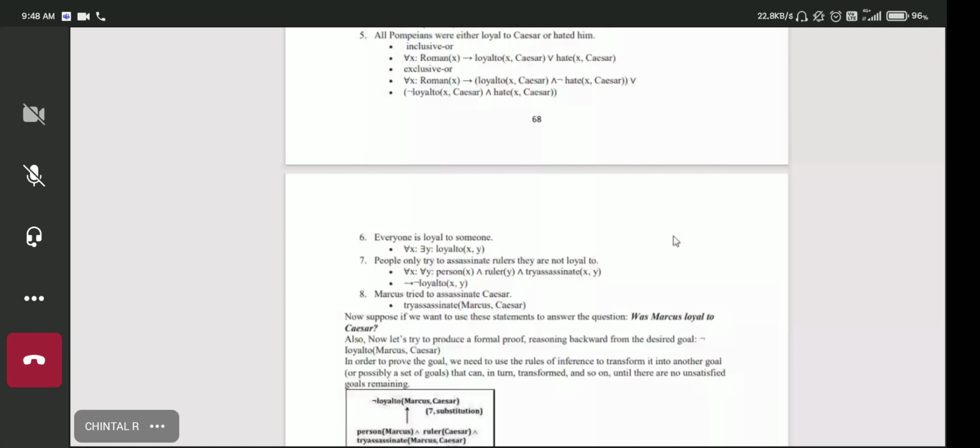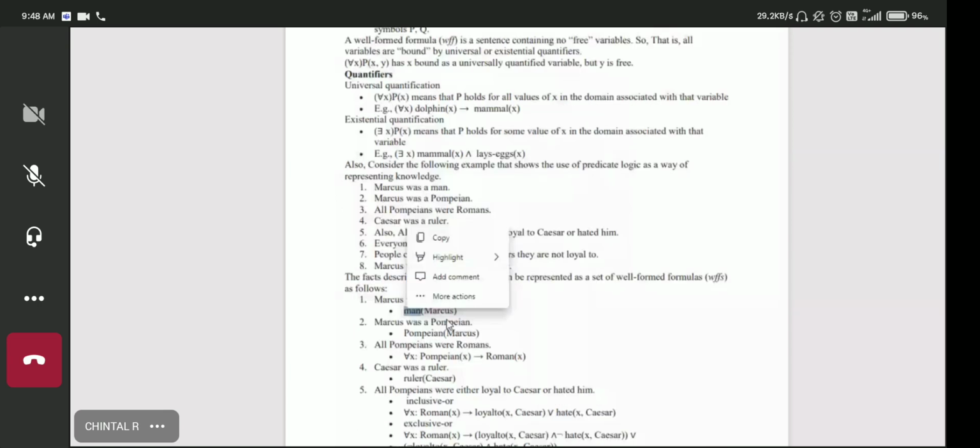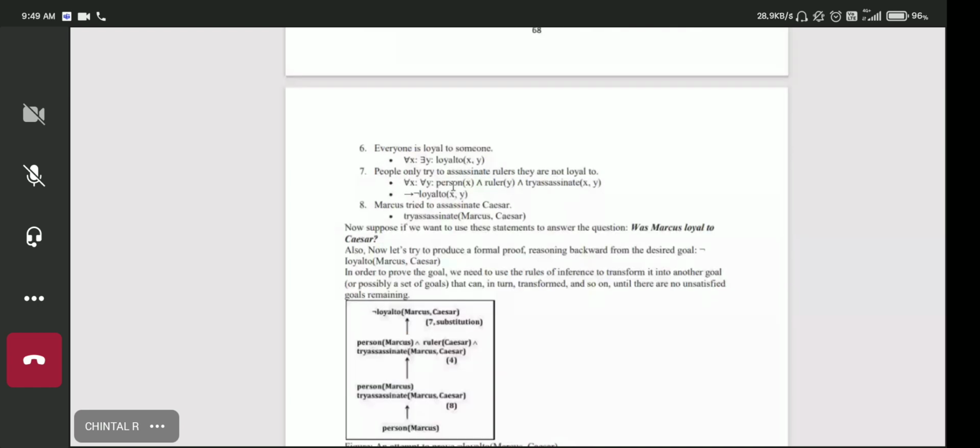And for person Marcus, we have one statement over here that Marcus was a man. We could also write person Marcus. So Marcus is a person, that also becomes true. So everything on the left hand side becomes true. So LHS is equal to RHS, that we could have concluded.